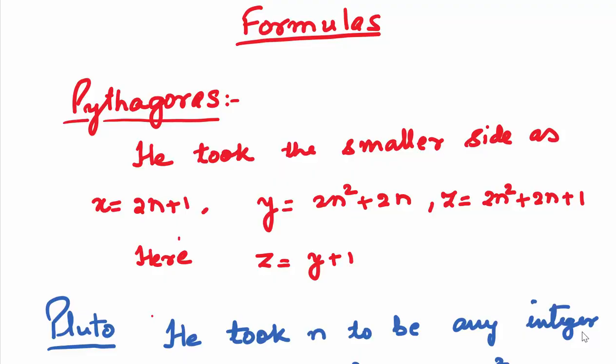To start with Pythagoras, he took the smaller side, say x, as 2n plus 1, the second side or the leg as 2n square plus 2n, and the hypotenuse as 2n square plus 2n plus 1. You can see here, if we add 1 to y, we will get z. Another thing which you can notice is that our x value will always be odd.